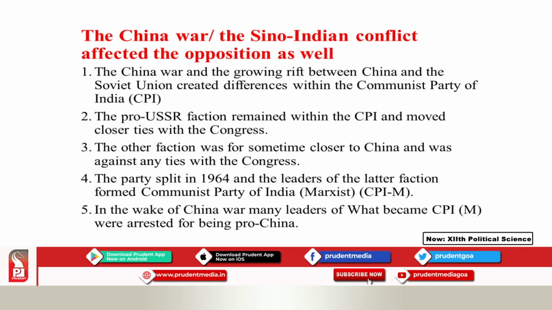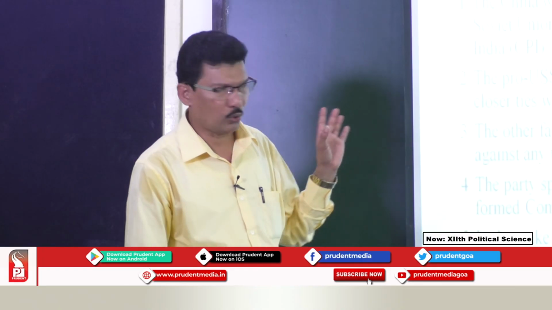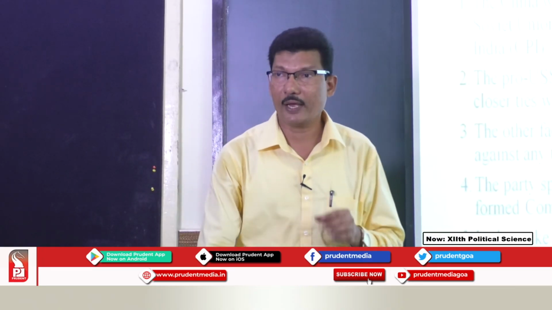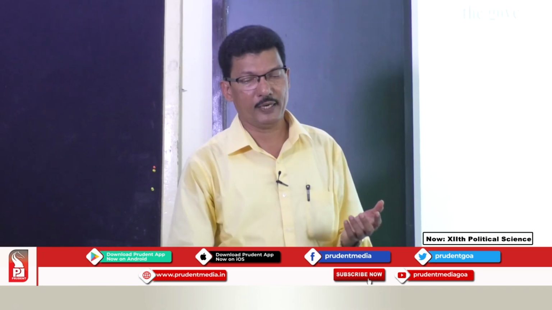So the party split in 1964 and the leaders of the latter faction formed the Communist Party of India Marxist. And we find that this group is against India, or against the Congress. When this war was going on between India and China, many of them were arrested and kept under bars. So we find that a conflict was there within the CPI. So the opposition party was found to be divided.